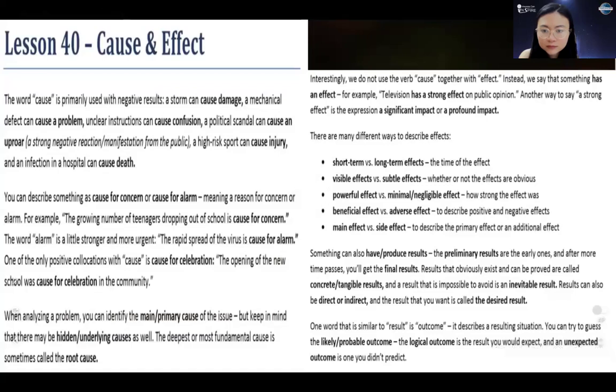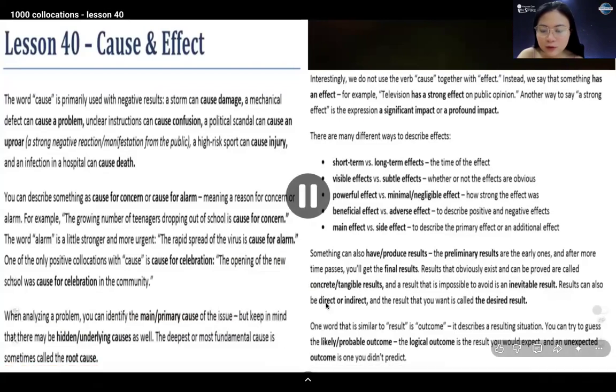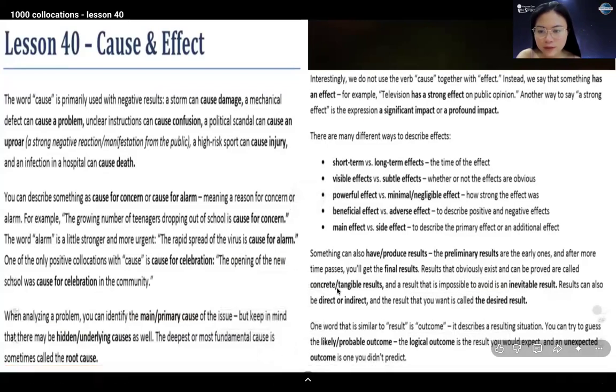Something can also have or produce results. The preliminary results are the early ones.